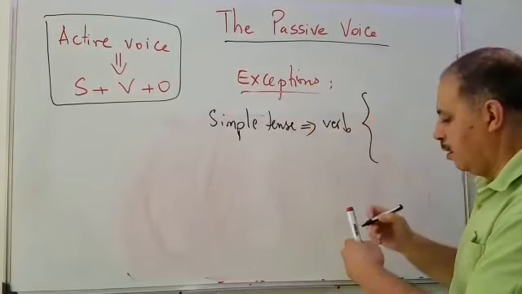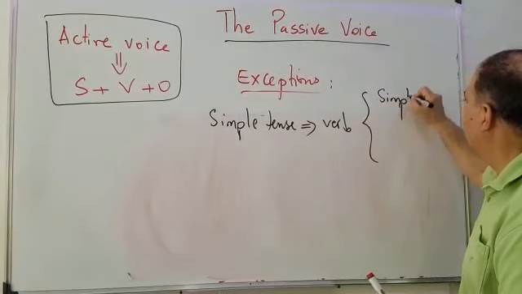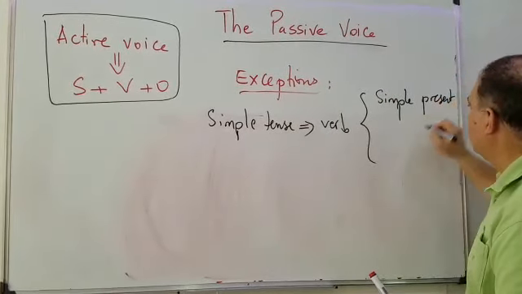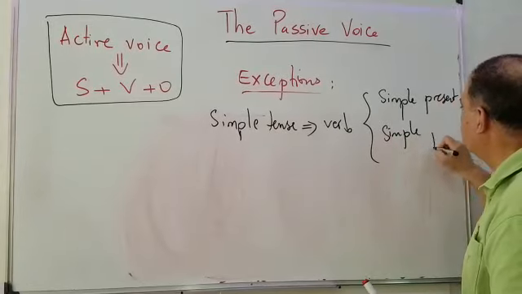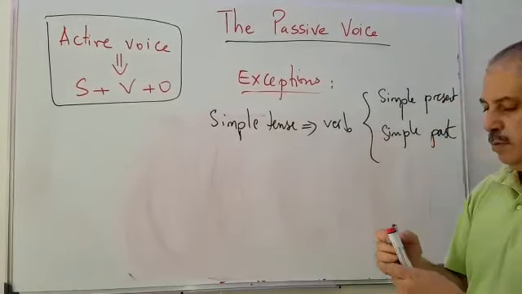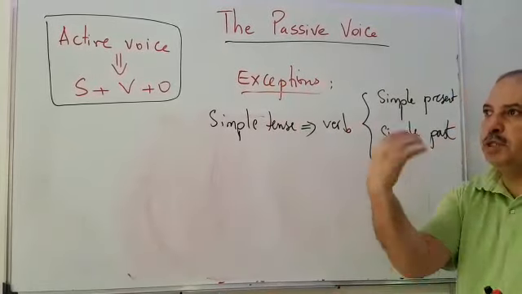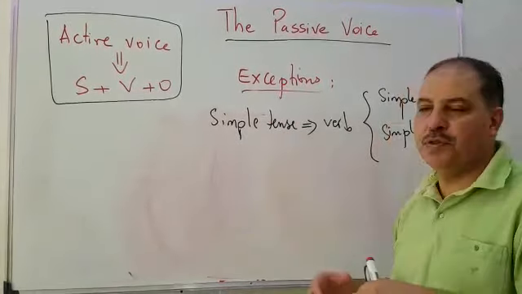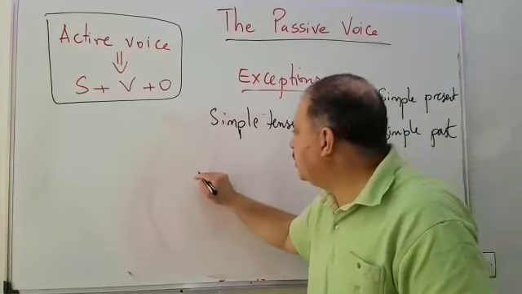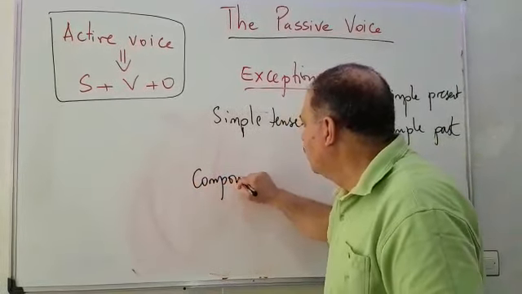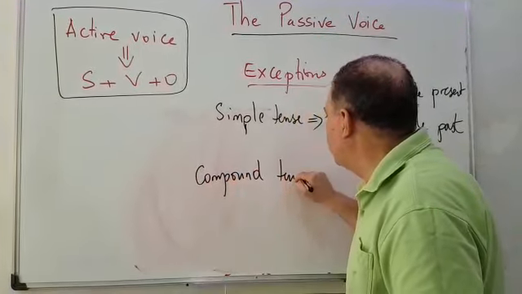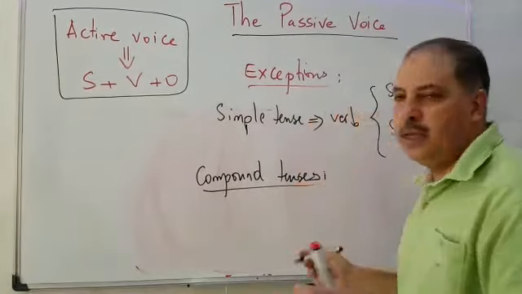Like simple present and simple past. Example: I work, he works, I did my homework. So we notice we use only the verb. But what about the compound tenses? And we know that there are many compound tenses.